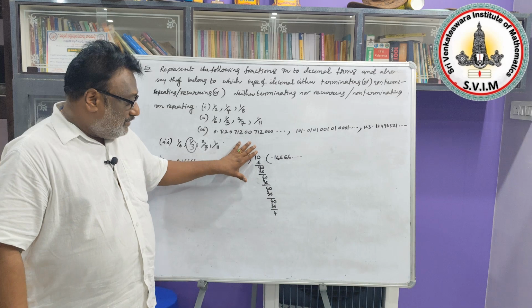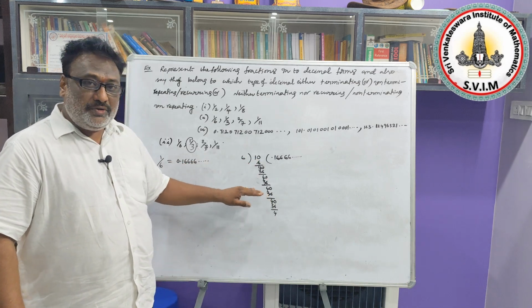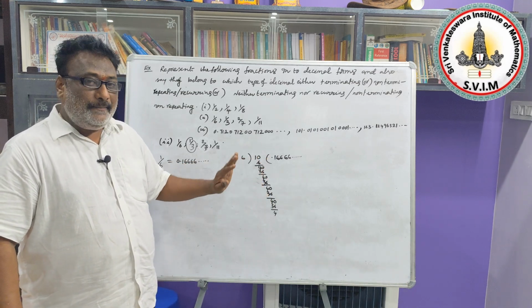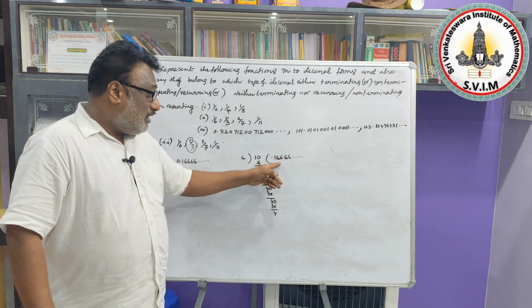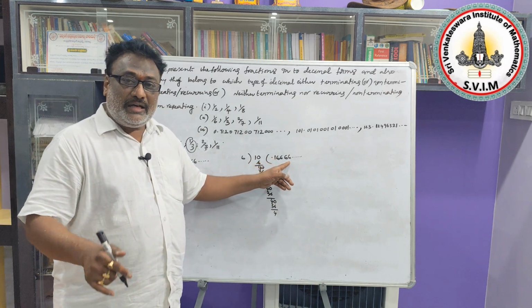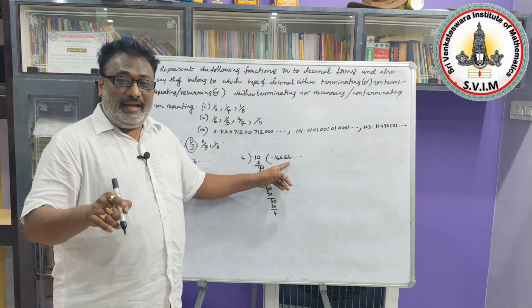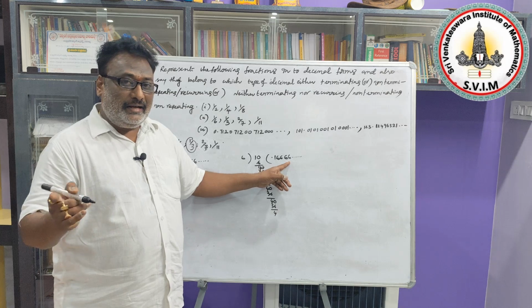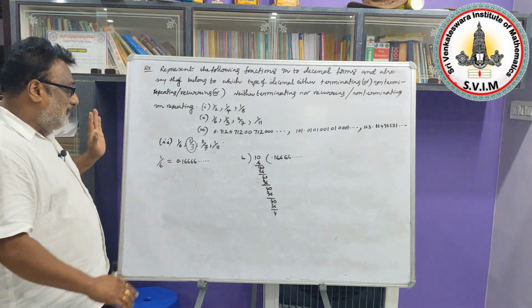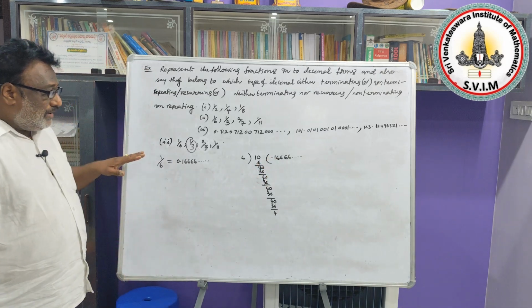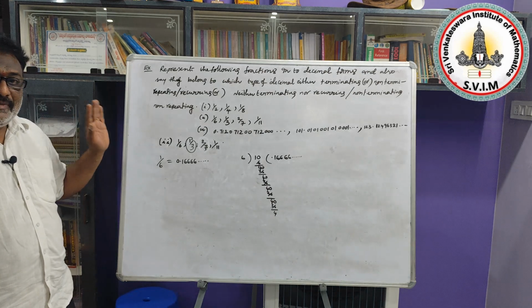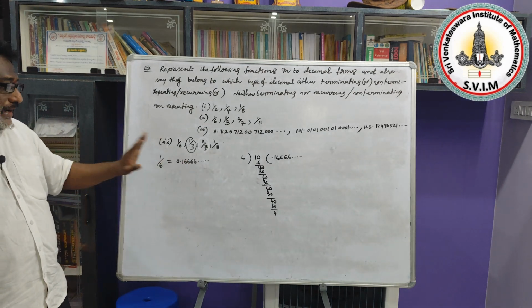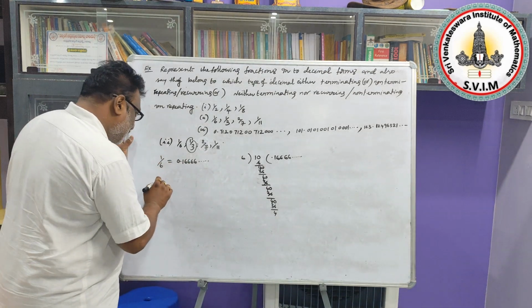That's all. So the division is not ending, that's why we need to use the word non-terminating. Next, the digits are repeating in a particular order, so that's why you need to use the word either repeating or recurring. That's all. So this type of decimal is nothing but a non-terminating repeating decimal. Next, 2 by 7.